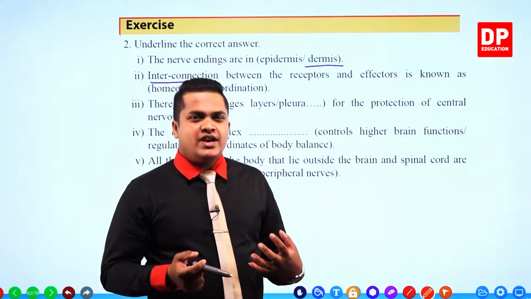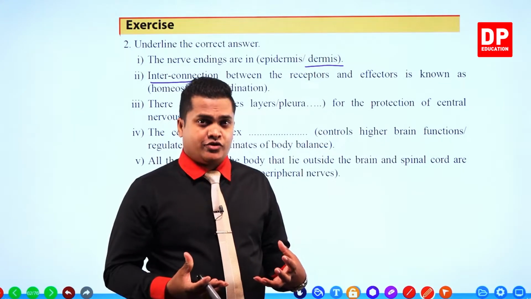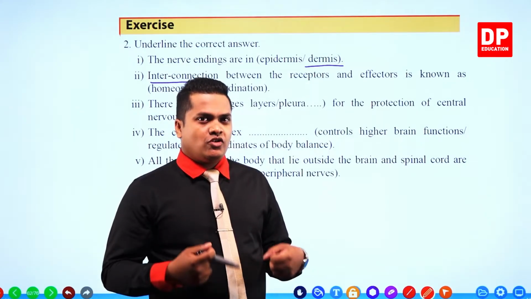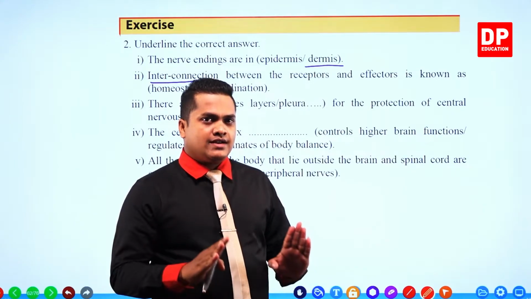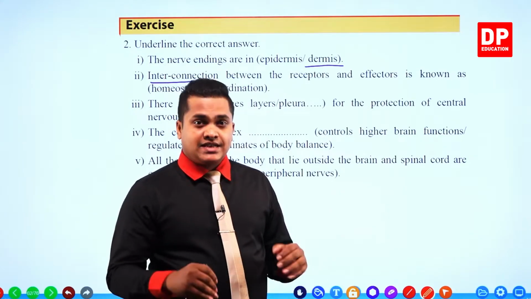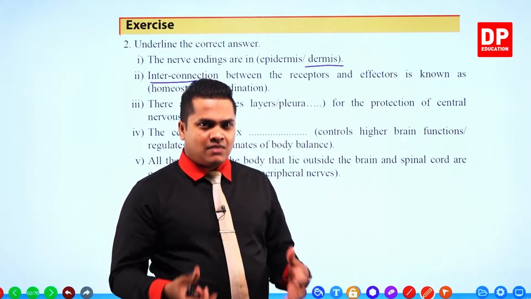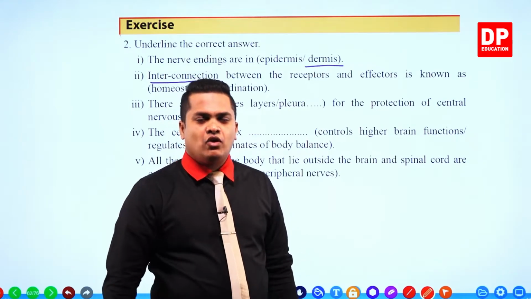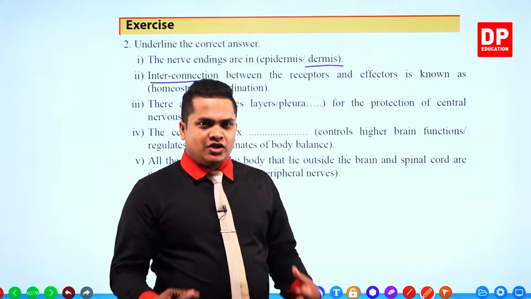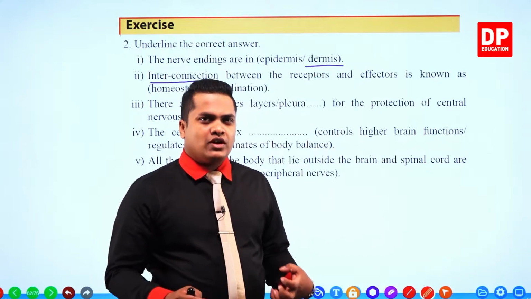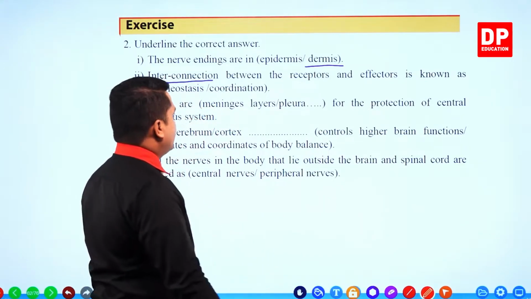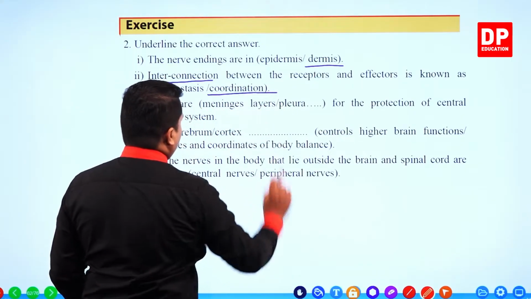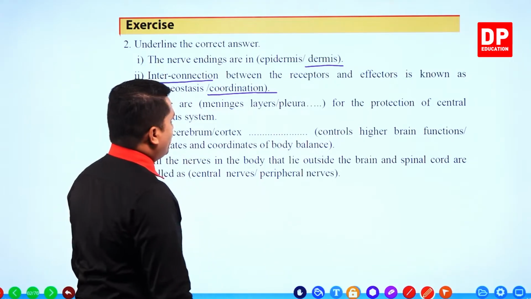Coordination, connection, communication between receptors, sensory organs, and effectors, muscles. However, these things are organs. So connection between different types of organs is referred to as coordination, right? So the answer is coordination.